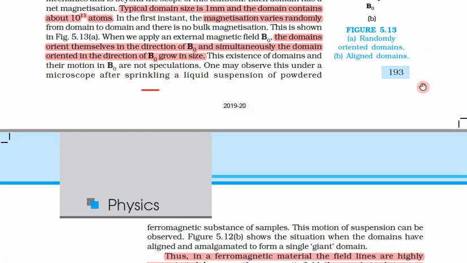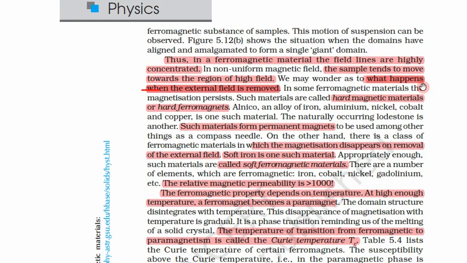Thus in ferromagnetic material the field lines are highly concentrated. That is the difference, not only concentrated but highly concentrated. The sample tends to move toward the region of high field. We see diamagnetic moves towards low field, paramagnetic towards high field. In this case again towards high field, because ferromagnetic materials like the magnetic field.